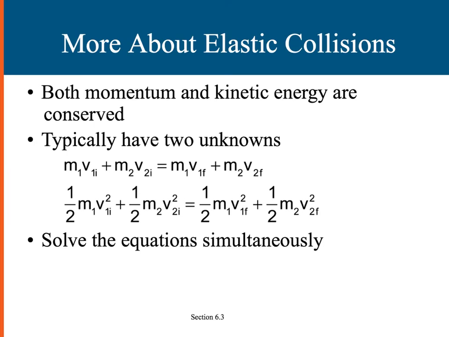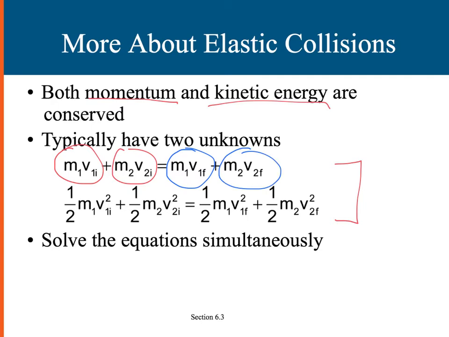In elastic collisions, both the momentum and the kinetic energy are conserved, so we're going to have the two equations that we work with here: conservation of momentum and conservation of energy. Now, because it's an elastic collision, the two objects are going to be independent of each other, so we have the initial momentum of object 1, the initial momentum of object 2, and then the final momentum of object 1 and the final momentum of object 2. Remember, momentum is a vector, so there are going to be signs here. They could be positive or negative momentum depending on the direction of the velocity.